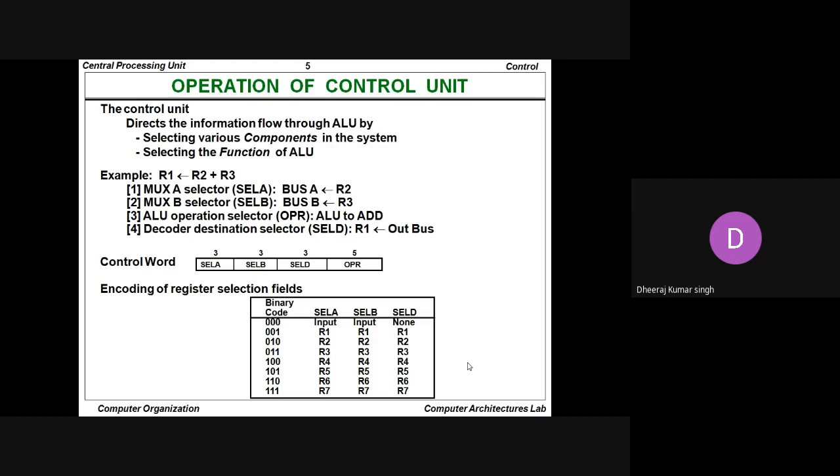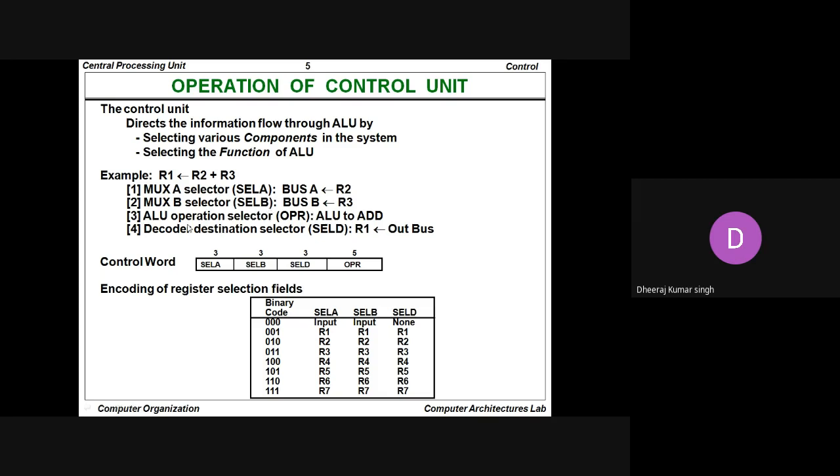First of all, assign the content of R2 onto a bus, bus A. It means multiplexer A selector, select A. Then assign the content of R3 onto another bus, B. So multiplexer B selector, that is select B.